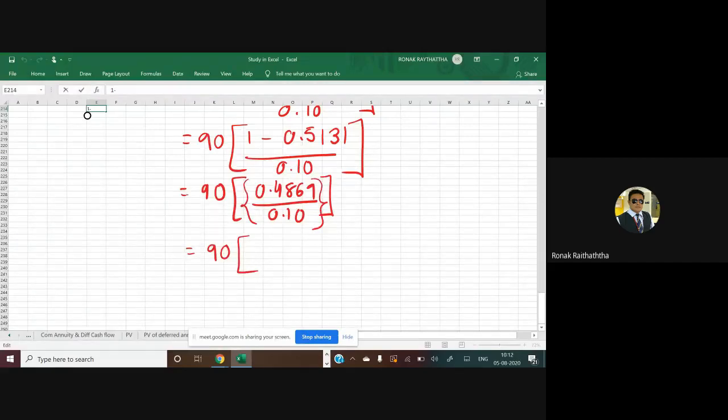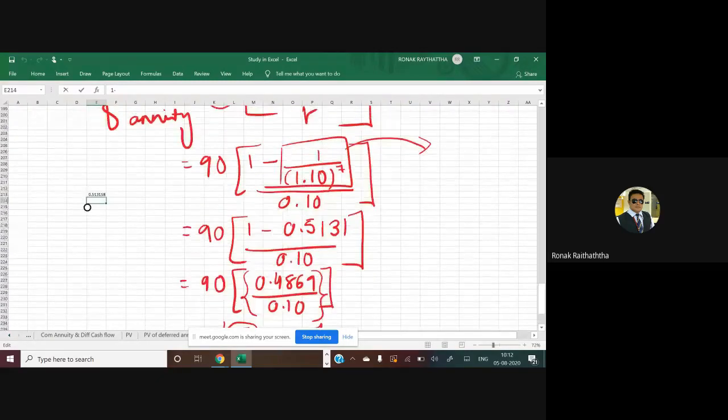Simplify this further. 4.869. Good. Multiply that with 90. 438.21. Okay, so that is the present value.